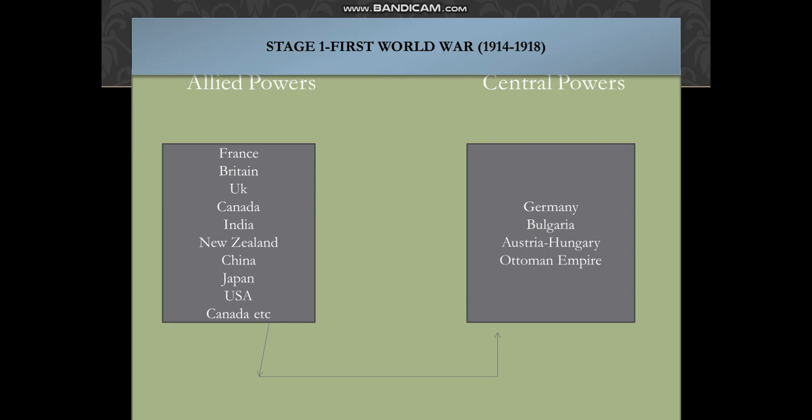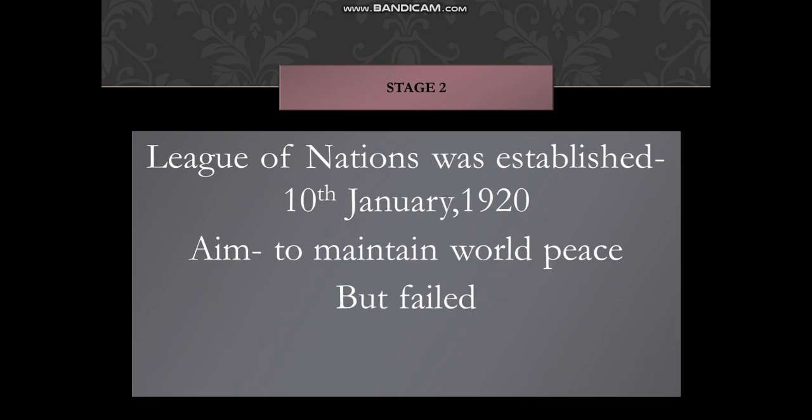So it was decided to have an organization that would prevent the outbreak of another world war and maintain world peace, and the League of Nations was established on 10th January 1920 with an aim to maintain world peace and prevent the outbreak of the Second World War.